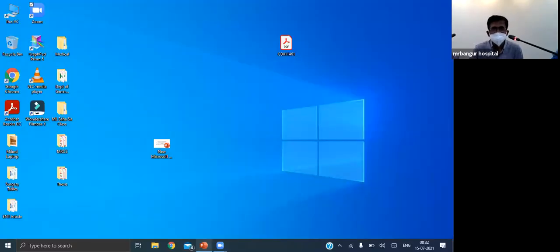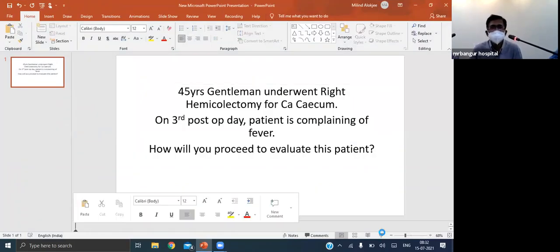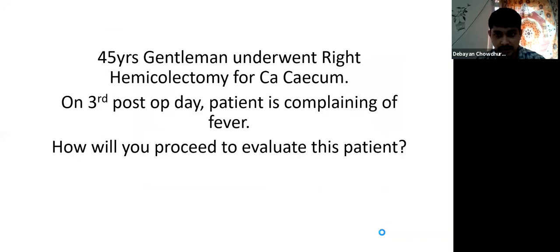Thank you, sir. You can read the scenario and then wait for the discussion. A 45-year-old gentleman underwent right hemicolectomy for CA cecum. On third post-op day, the patient is complaining of fever. How will you proceed to evaluate this patient?